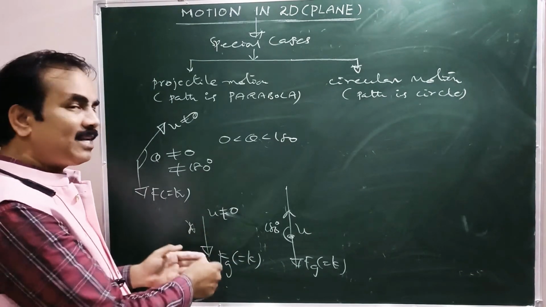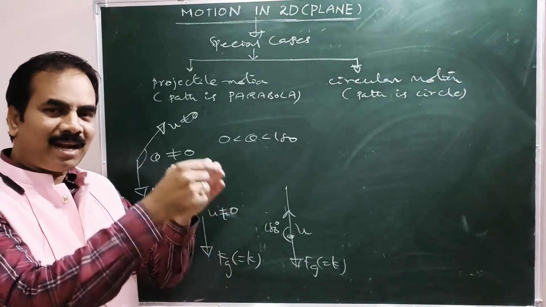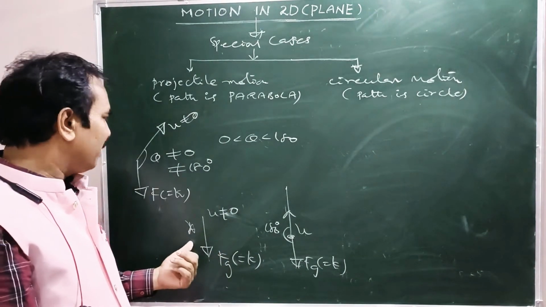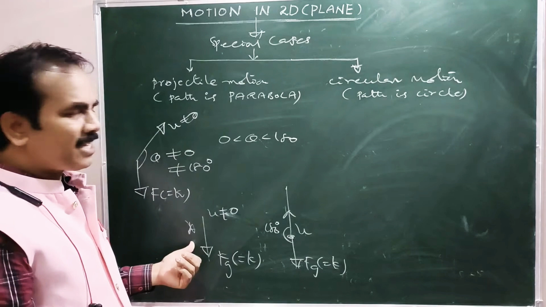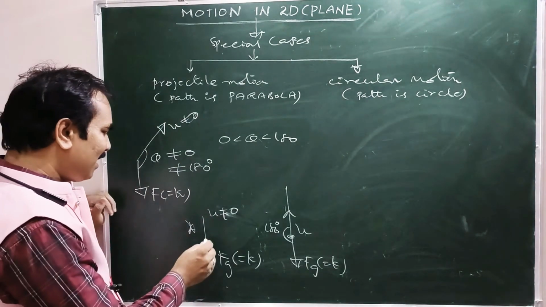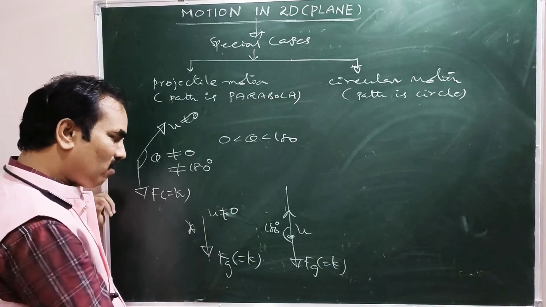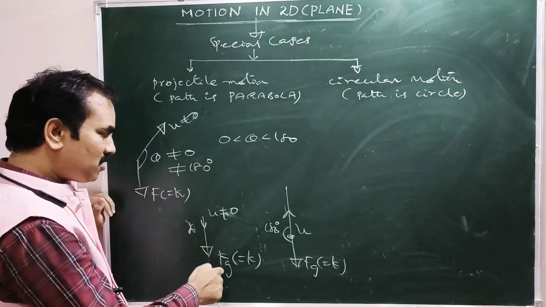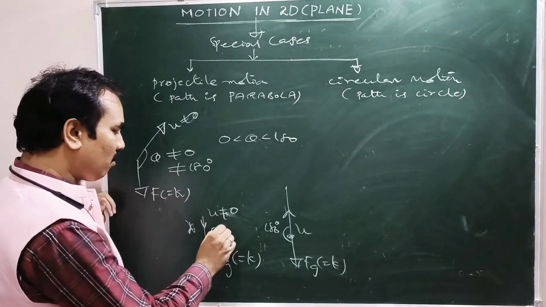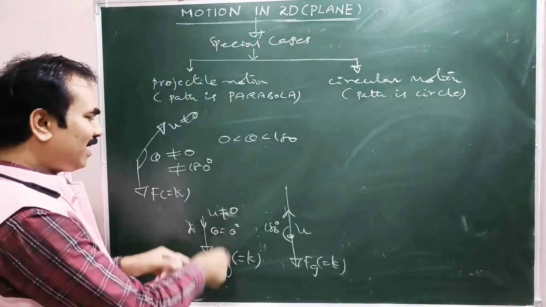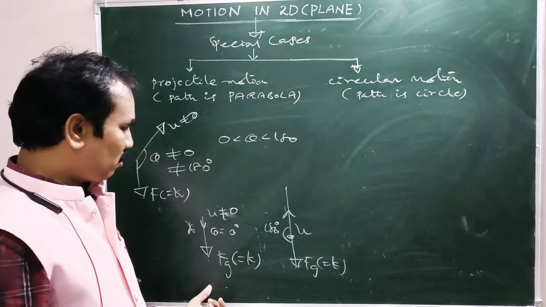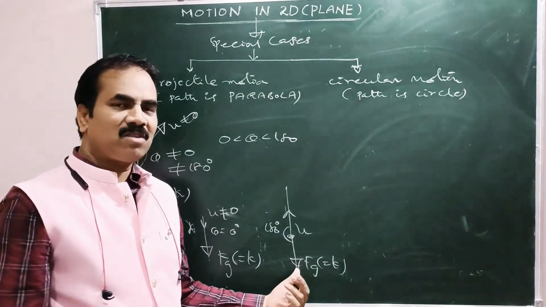Why? What is the angle between these two? U downwards, Fg also downwards, so theta equals 0 degrees. Here theta is 0, there theta is 180. So these are not examples of projectile.